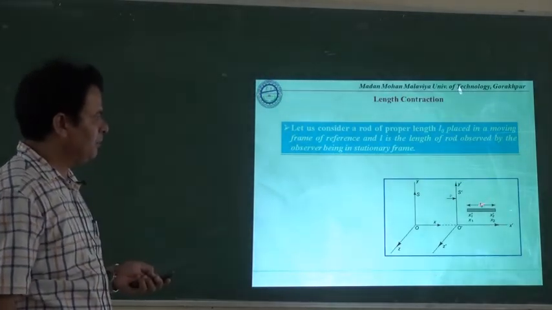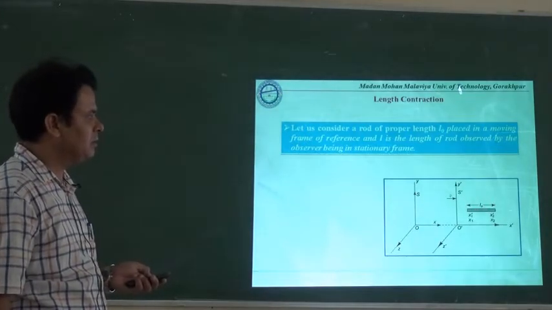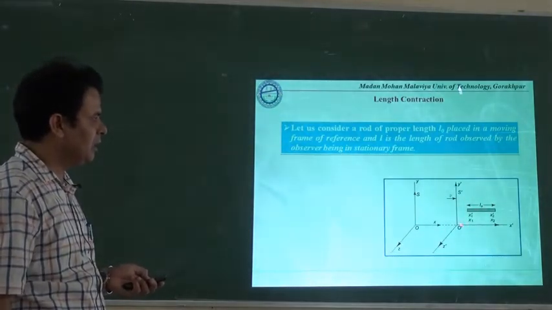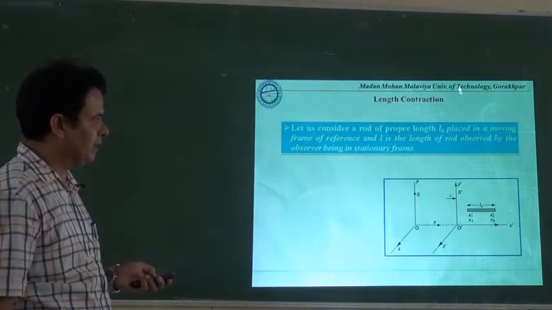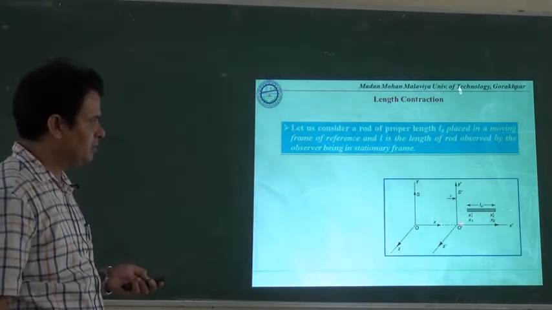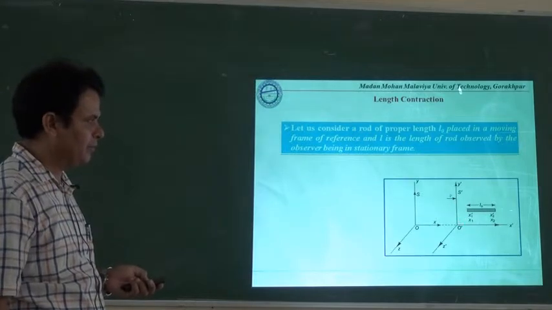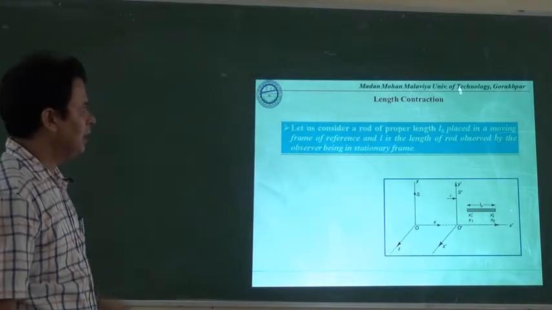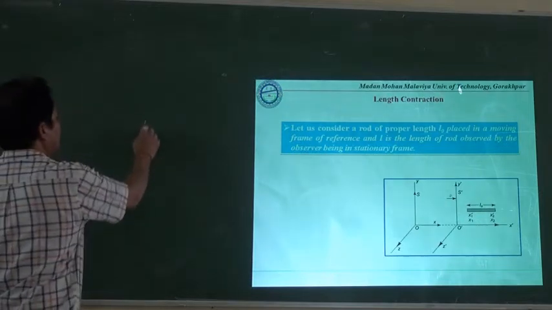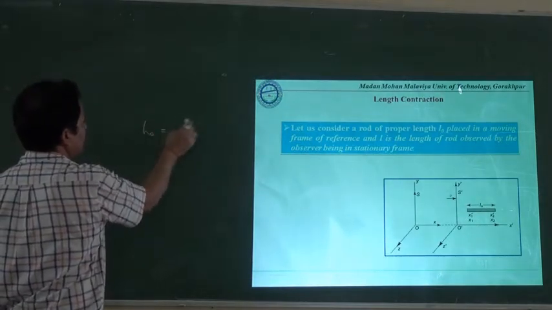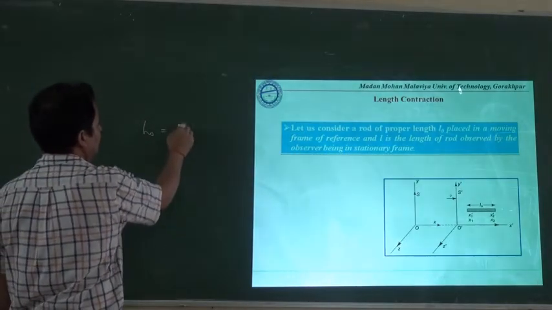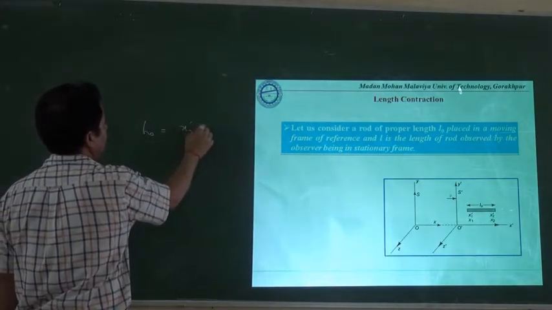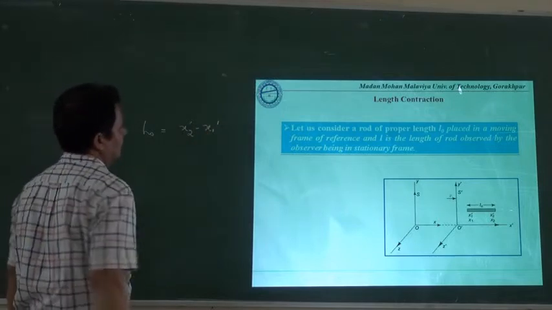Now the rod has been placed in the moving frame of reference, so obviously the real information for this rod can be taken by the observer in the moving frame of reference. That's why L0 will be equal to the real, actual length of the rod, and that will be equal to x2 dash minus x1 dash.